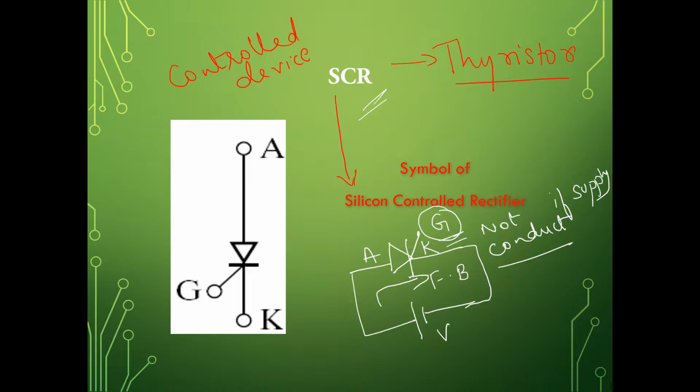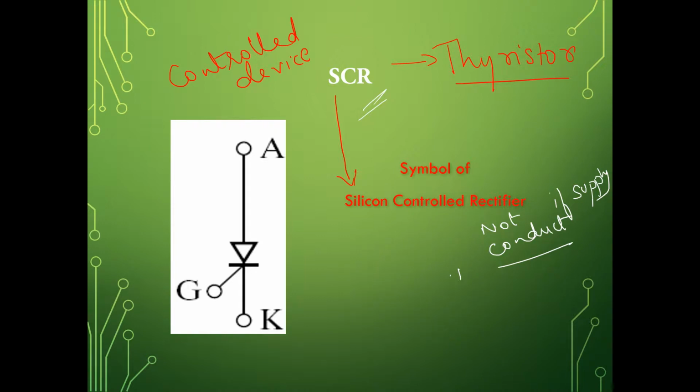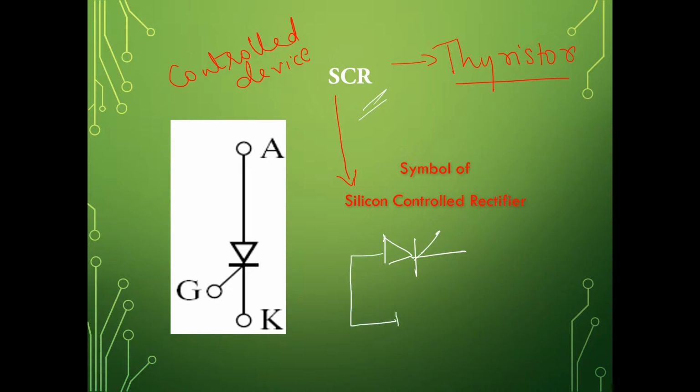Now if I apply a reverse supply, let us see what is going to happen. If we have a thyristor, and instead of connecting the anode to positive, we connect the anode to the negative terminal, the anode to cathode terminal will be reverse biased.